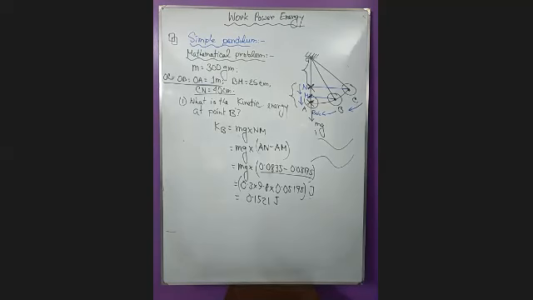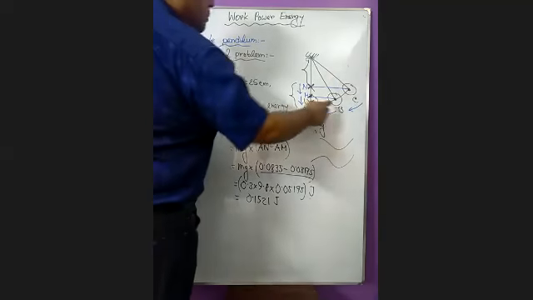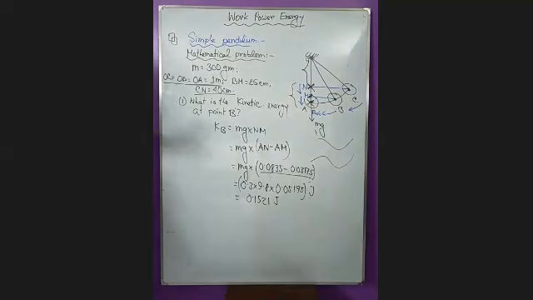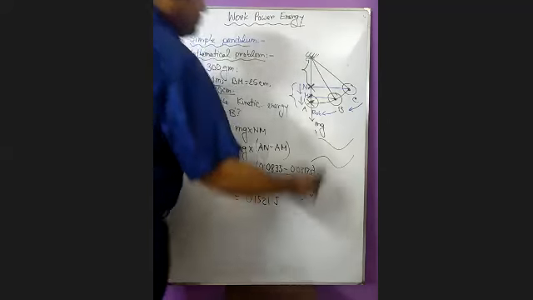Okay, so if you have to determine both the kinetic and the potential energy for all of these points A, B, and C, you can easily determine this thing. Okay, let me go for another pattern of this math.